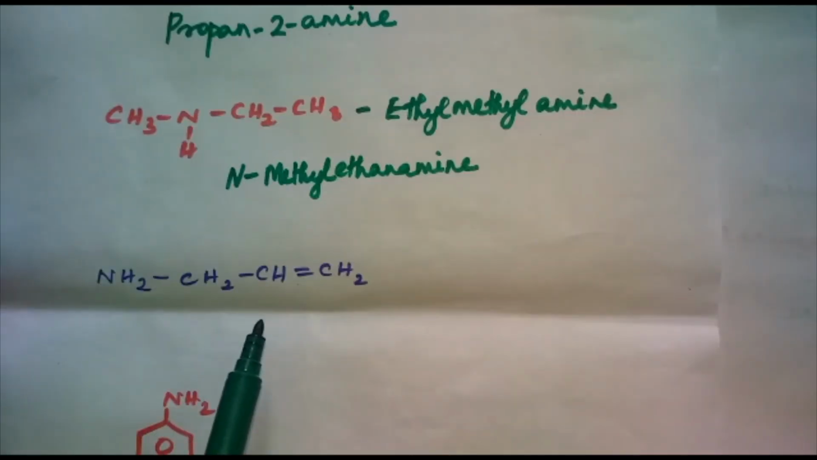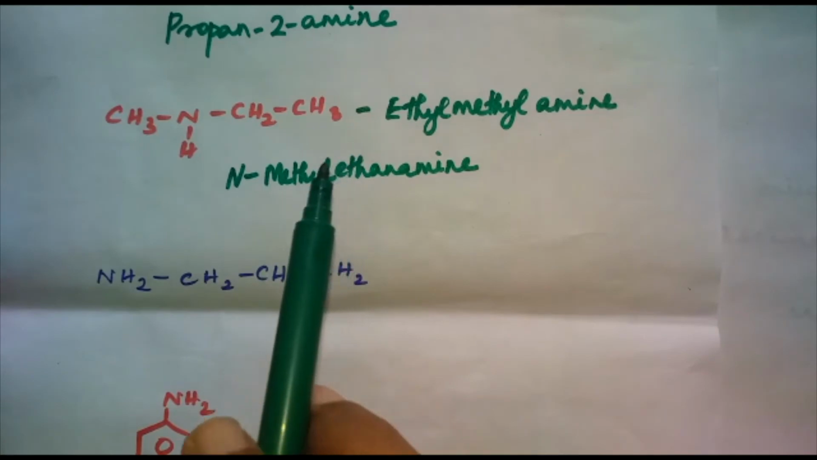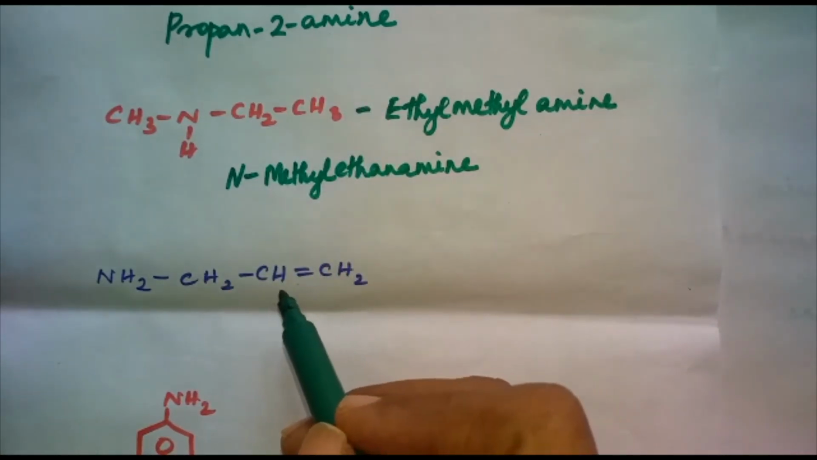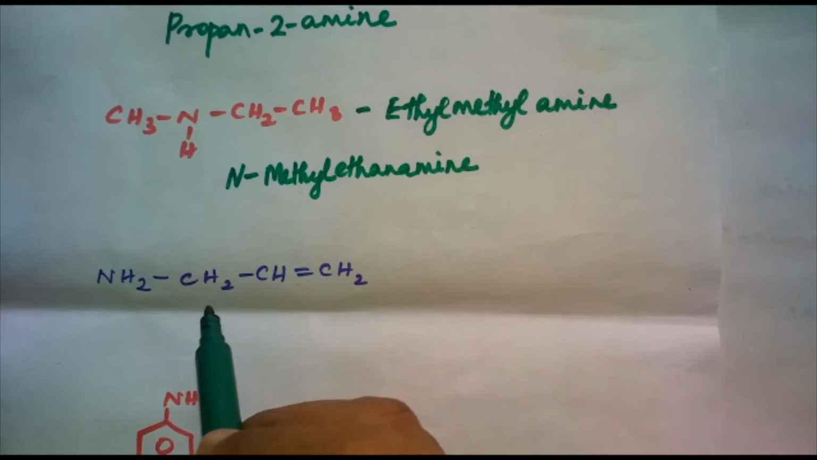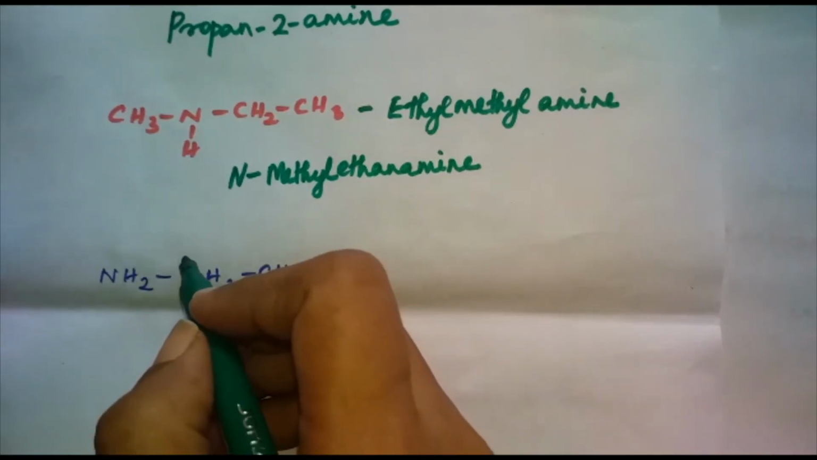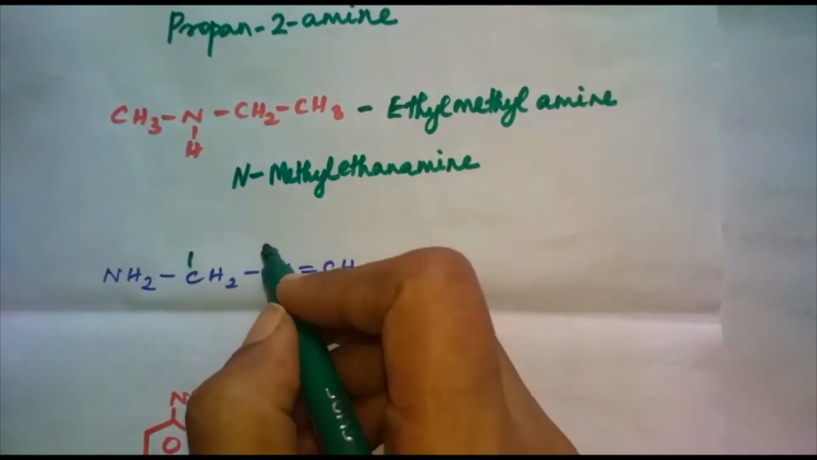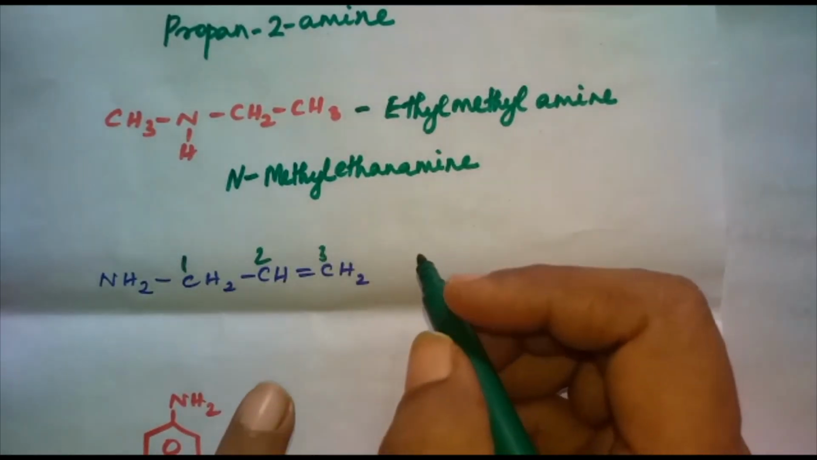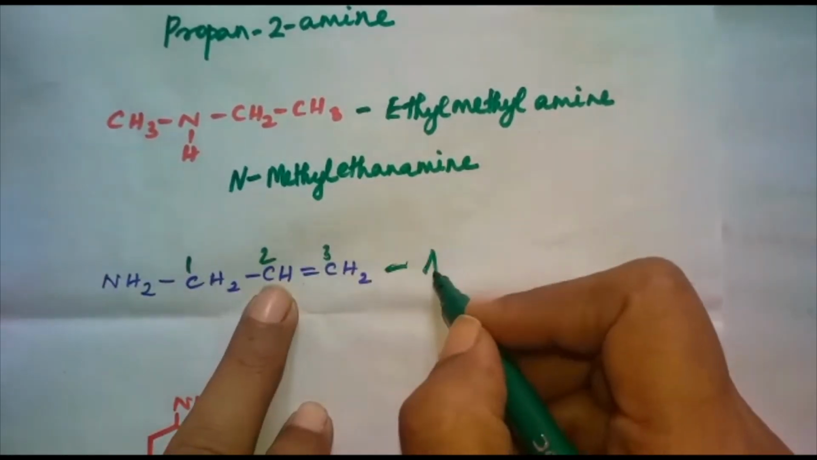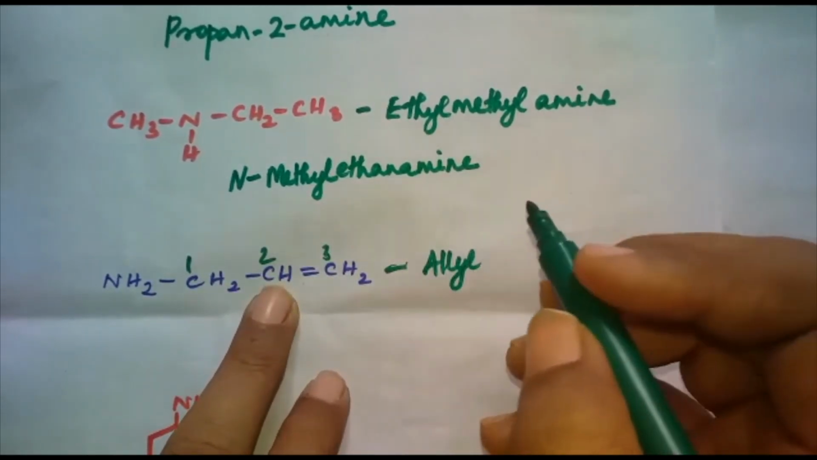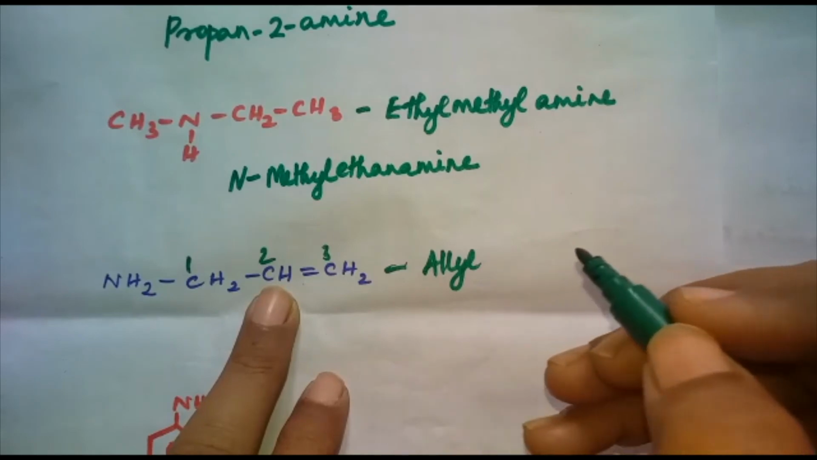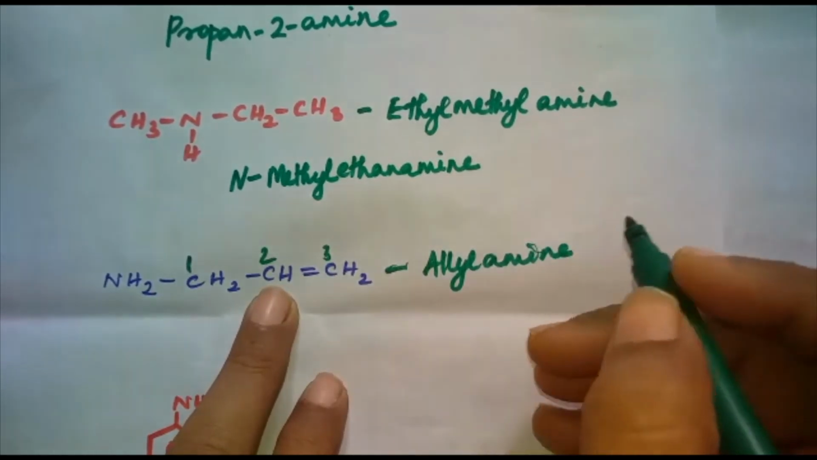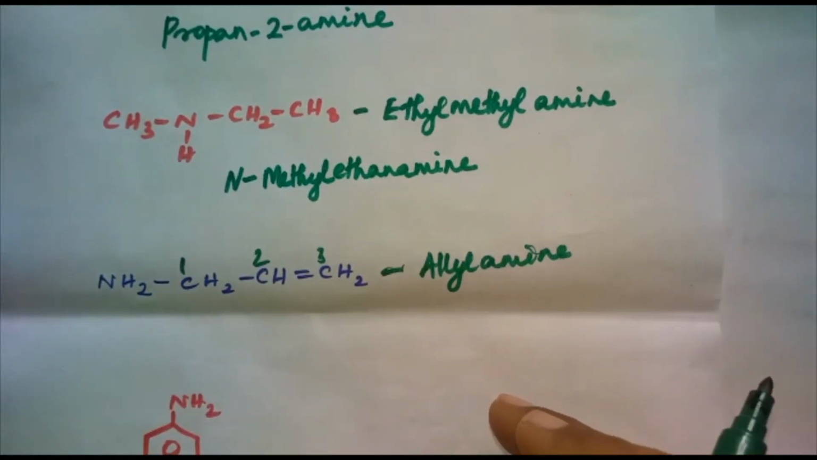Next, this compound is different from the previous compound. What is the difference? The main difference is the double bond. How does numbering have to be done? Which carbon will have the least number? The substituent carbon will have the least: 1, 2, 3. What is the common name of this compound? Allyl amine. You have learnt about allyl alcohol. Allyl amine is the common name of this compound.